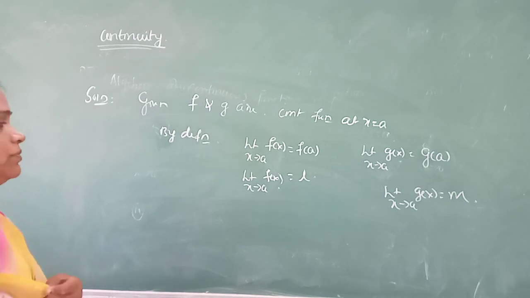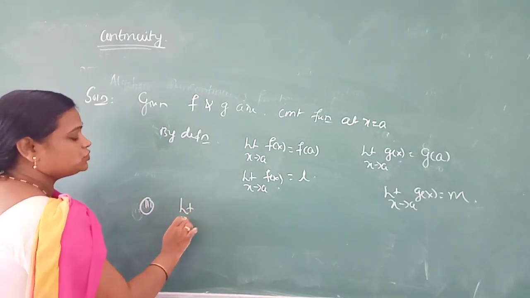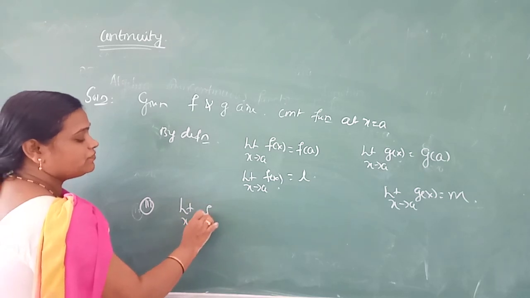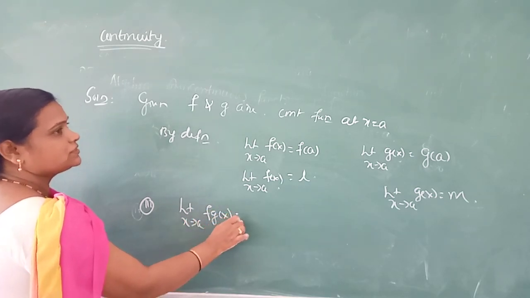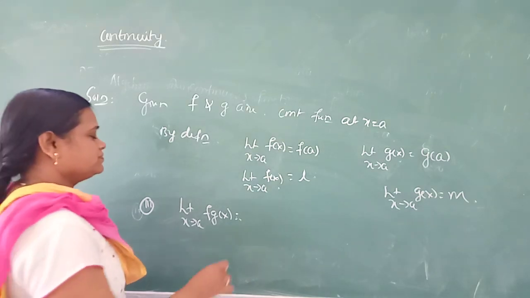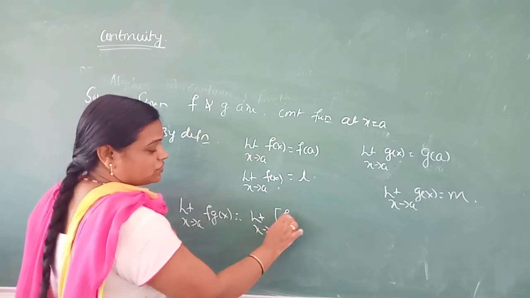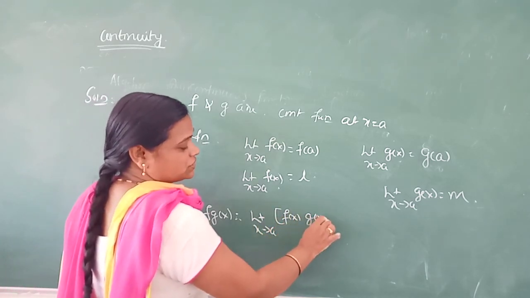Next, for multiplication. Okay, limit x tends to a of f into g of x. The limit of the product is equal to the product of the limits. That is limit x tends to a of f of x into g of x.